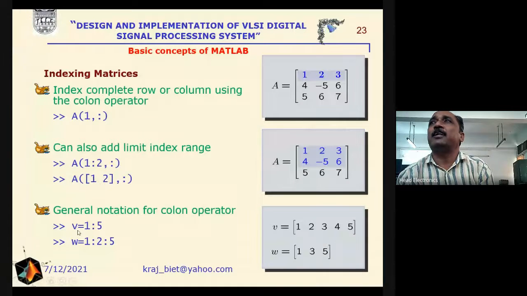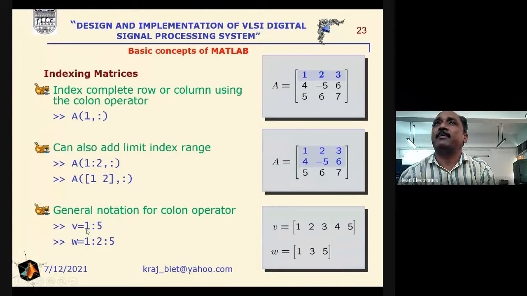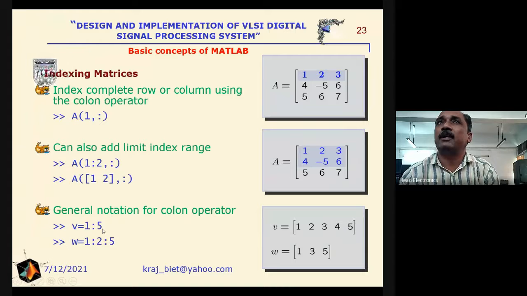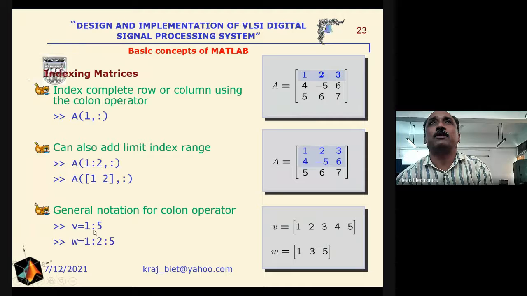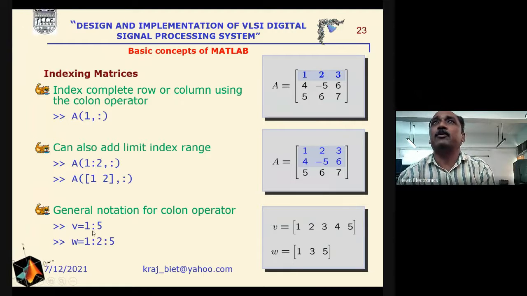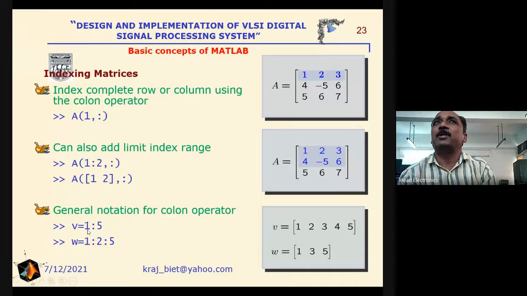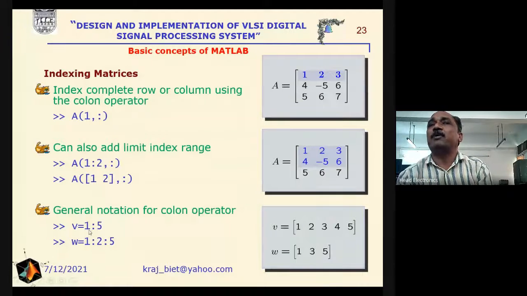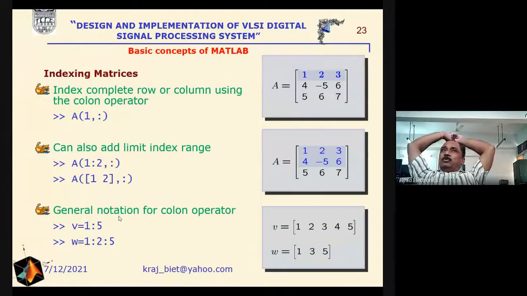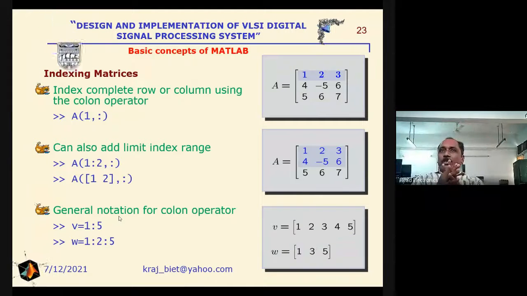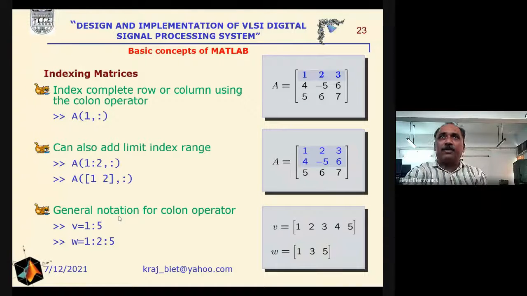If we are interested in introducing the elements in a matrix where the initial value is 1 and the final value is 5, and we write 1:5, then there will be a gap of 1. By default, the gap between two consecutive elements is considered as 1. If we want to define a gap between two consecutive elements, then that has to be entered between the initial and the final values. That is the second one here.